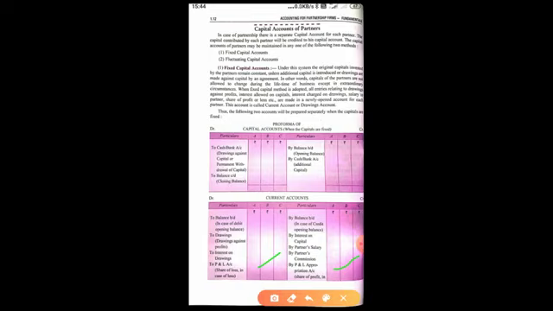Okay, now here debit balance is given to you, that is balance brought down. This balance brought down is the opening balance of current account. You have to keep in mind this opening balance of current account. If this is a debit balance, it will be given on the asset side of the balance sheet, and if credit, it will be given at the liability side of the balance sheet. Okay, is this point clear, students? I hope you are understanding it nicely.